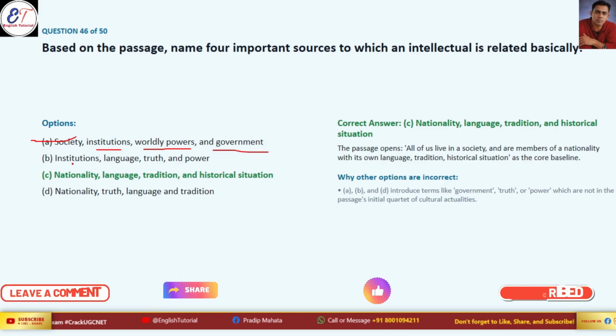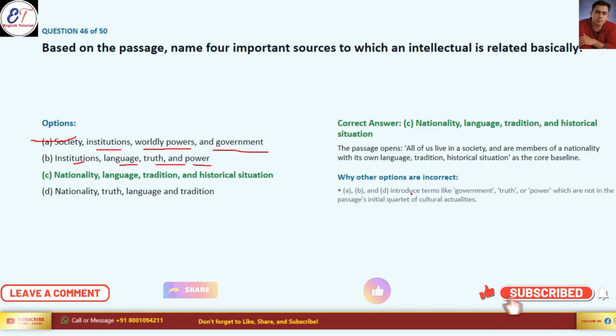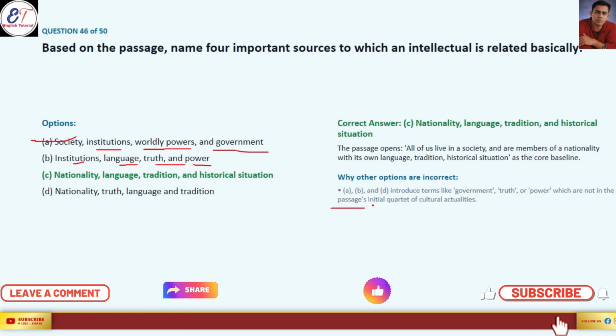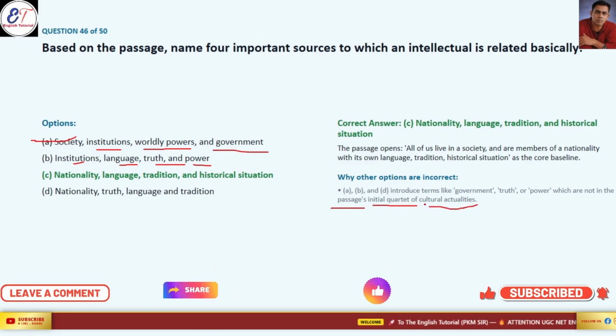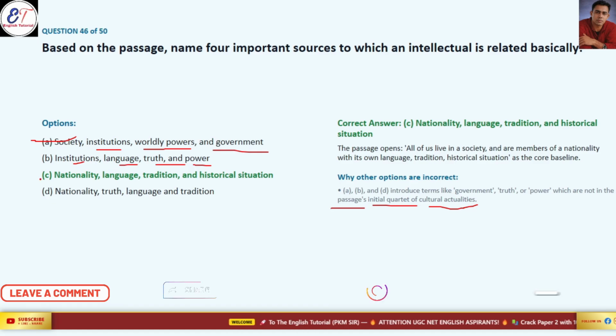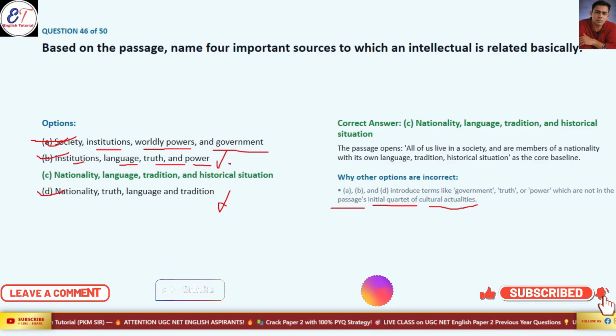Institution, language, truth, and power. Options B, C, and D introduce terms like government, truth, and power, which are not in the passage. So options A, B, and D are all incorrect.